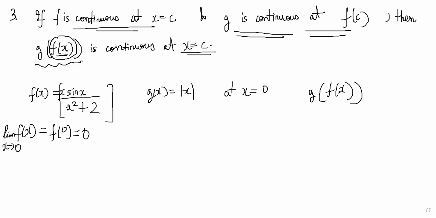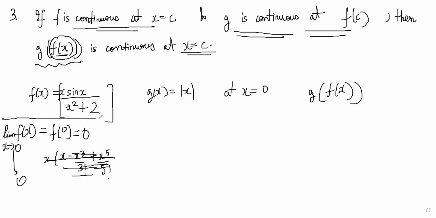So how do we do this? The easiest way is series expansion, because sin x is x minus x cubed by 3 plus x to the 5 by 5, something like this. If you're checking the limit at x equal to 0, it's not an indeterminate form. It is simply 0 because directly it's 0. There is no need to worry about anything. You can directly put 0. So we have that the function f of x is continuous at 0.